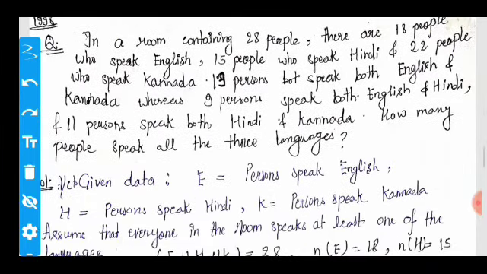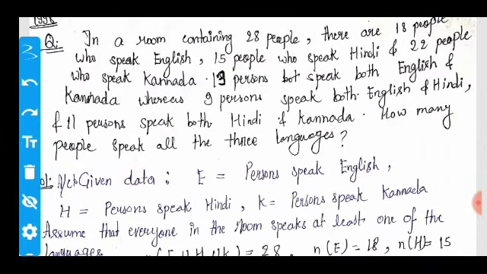In a room containing 28 people, there are 18 people who speak English, 15 people who speak Hindi, and 22 people who speak Kannada. 13 people speak both English and Kannada, whereas 9 people speak both English and Hindi. 11 people speak both Hindi and Kannada. How many people speak all the three languages?